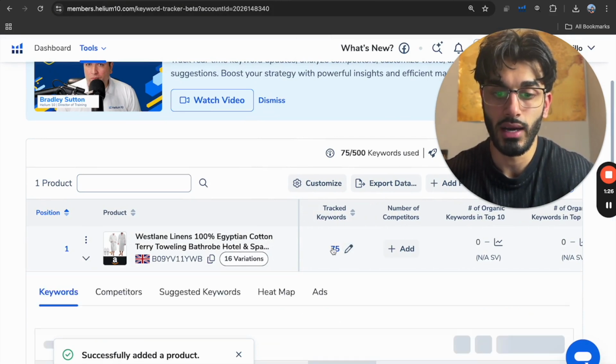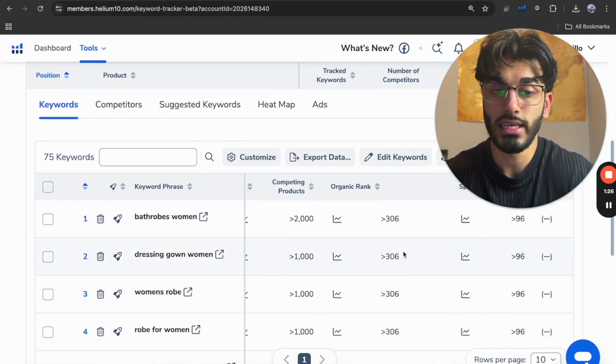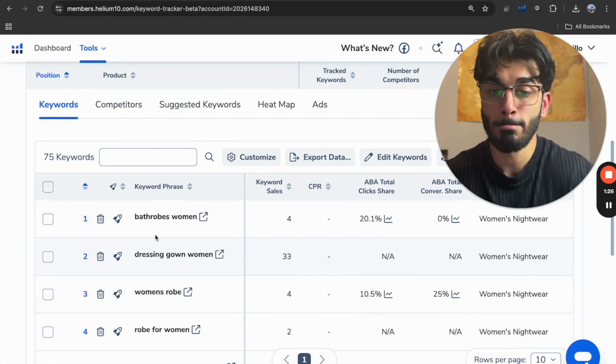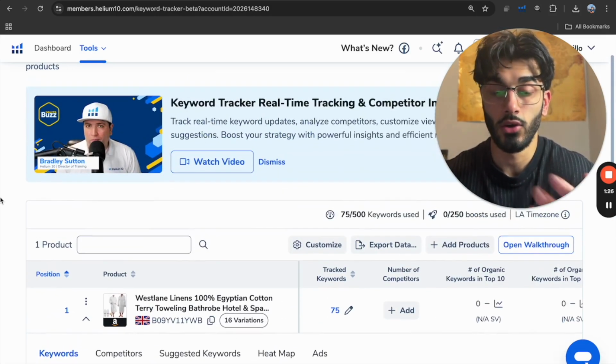Now we can always see our progress for these keywords. Track keyword 75, go here. It's going to show you all the keywords, it's going to show your rank, and it's going to show where you're going. And this is the powerful tool called Helium 10.